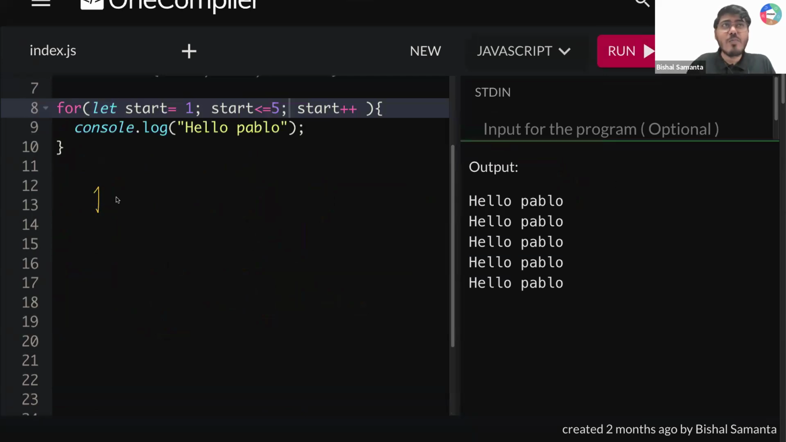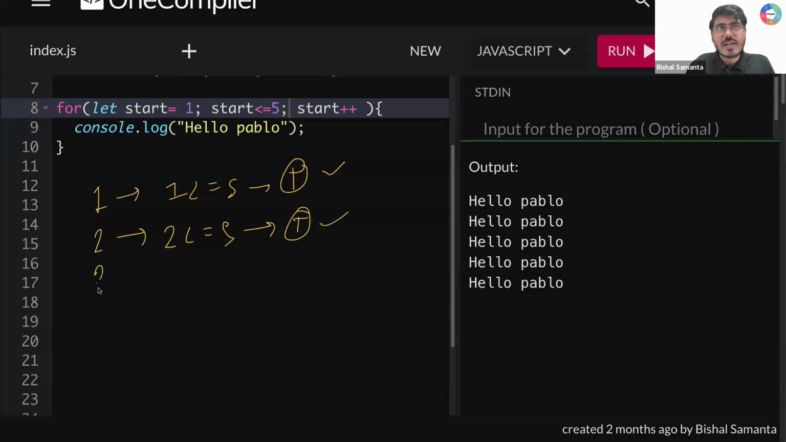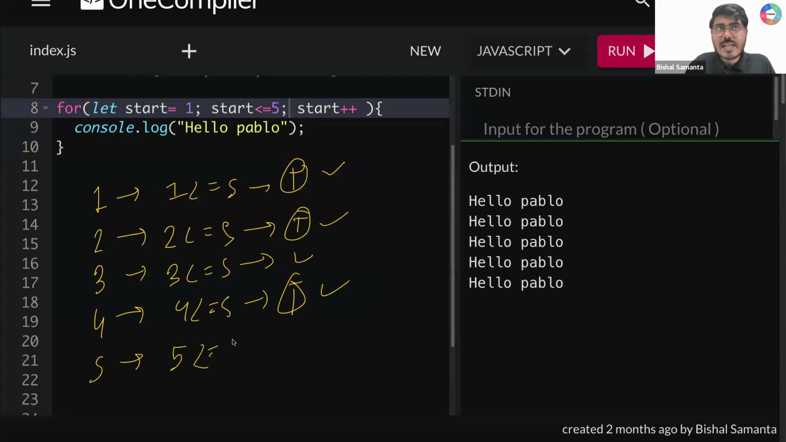How? It started from 1. First condition, 1 less than or equal to 5, true, running. Second condition, 2. 2 less than or equal to 5, which is true, again running. Third condition, 3. 3 less than or equal to 5, which is again true, running. Okay, 4. 4 is less than or equal to 5, which is again true, it is running. After that it becomes 5. 5 less than or equal to 5, which is again true, it is running. So 1, 2, 3, 4, 5.